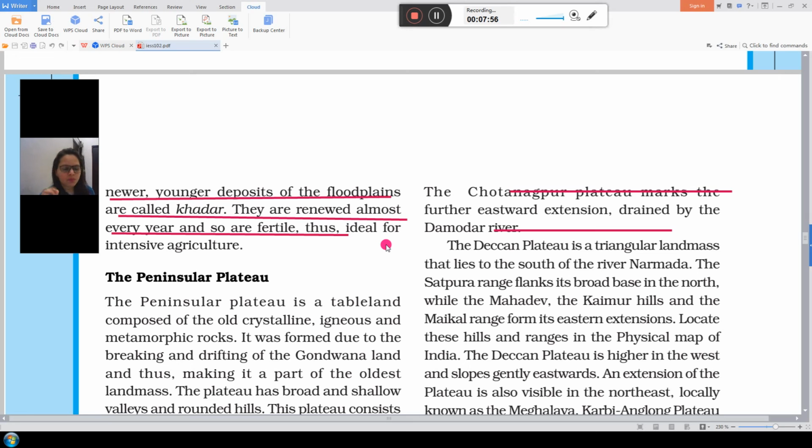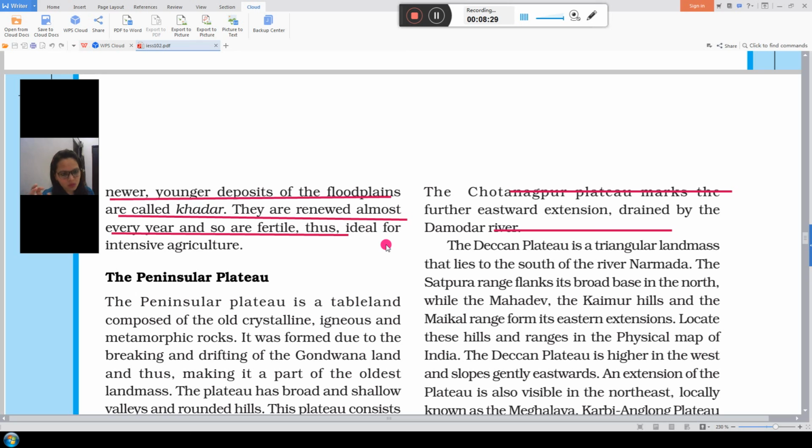Look class, there are two parts of the Ganga plain: Khadar and Bangar. Khadar has new alluvial soil and Bangar has old alluvial soil. Khadar has small particles of soil and Bangar has kankar. Khadar renews almost every year, so it is very fertile and good for agriculture.